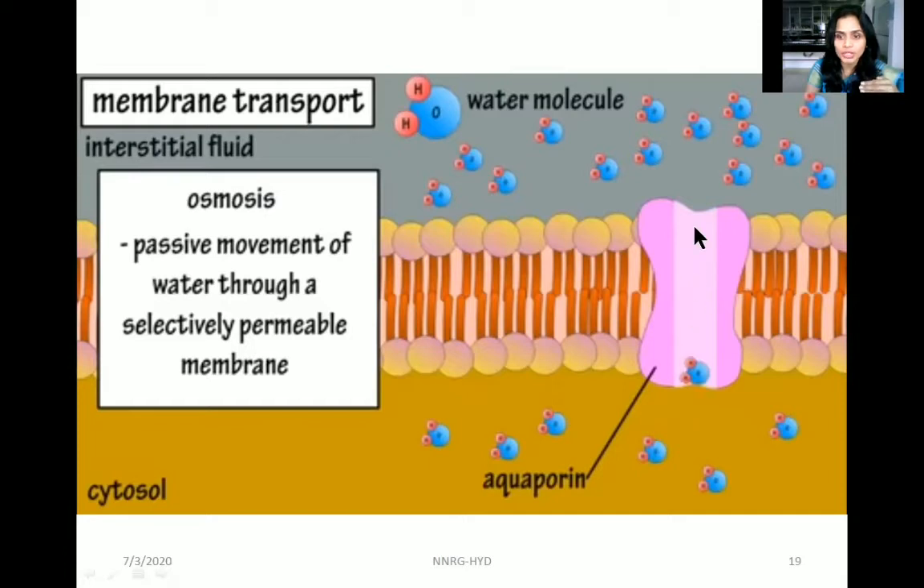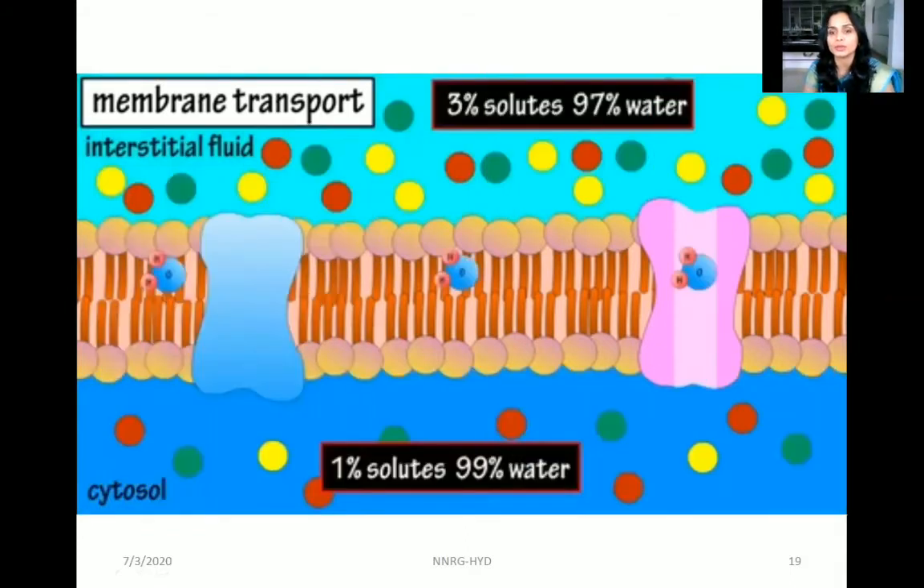Through the aquaporin channel, specific channels are open for the water molecules to pass through from the higher concentration to the lower concentration. That is about osmosis. For example, more amount of solutes are present outside and 97% of water is there, whereas water is more here and solutes are less here.